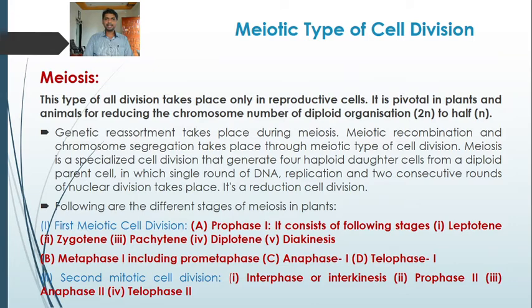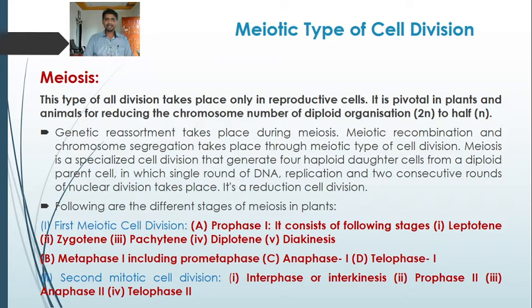Meiotic recombination and chromosome segregation take place through the meiotic type of cell division. Meiosis is a specialized cell division that generates 4 haploid daughter cells from a diploid parent cell, in which a single round of DNA replication and 2 consecutive rounds of nuclear division take place. So nuclear division takes place 2 times.